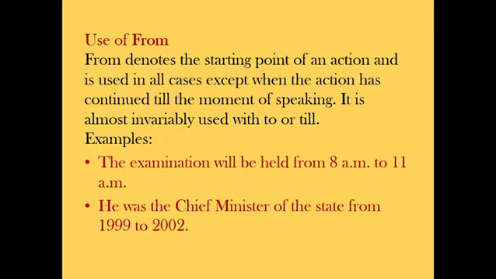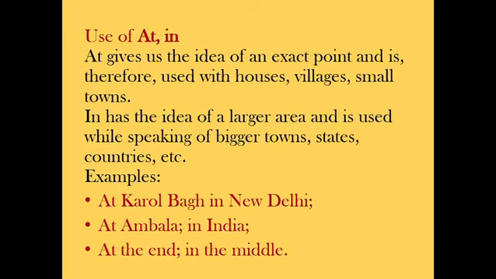to 2002. So you are denoting a specific starting point of something, and that has to be mostly in the form of some years, or in the form of time, or in the form of a span of time. For example, say I have been going to college from January till September. So I am telling you what the starting point is, and that is January till or to September. So we need to open a period of time, and we need to close it with a to. So I hope again it is clear.